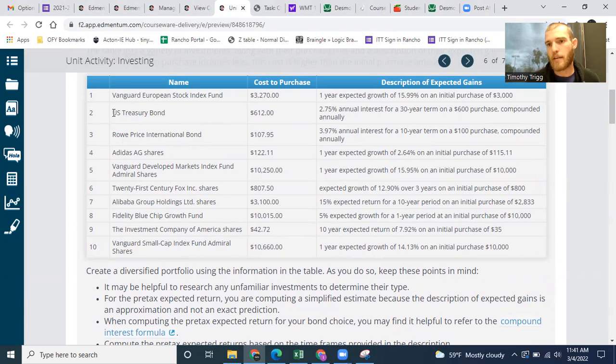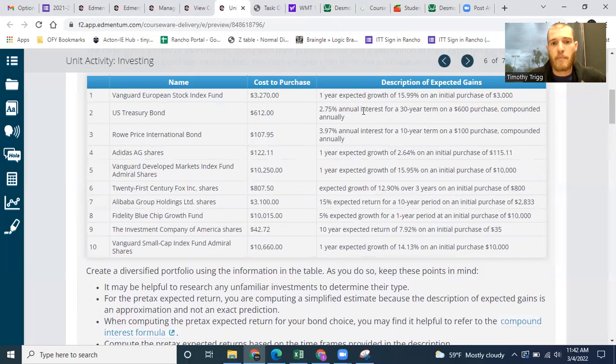The only way you wouldn't is if the U.S. dollar just basically disappeared and the U.S. government just disappeared, in which case there wouldn't be any good money anyway. So U.S. Treasury bond is the safest asset that you can have, but because it's so safe, it doesn't offer a very high interest rate.